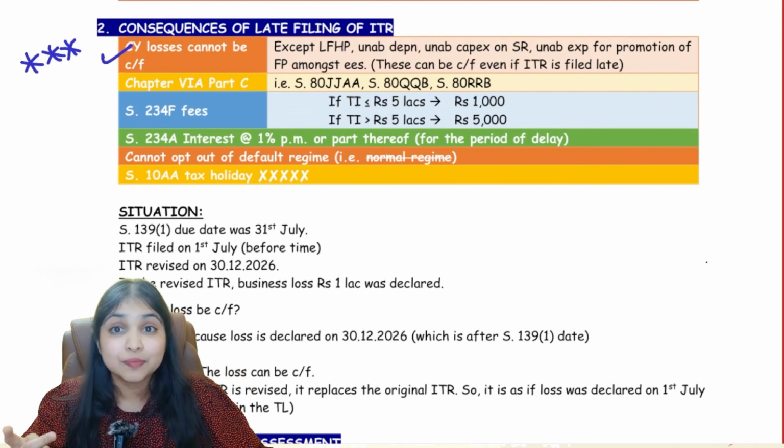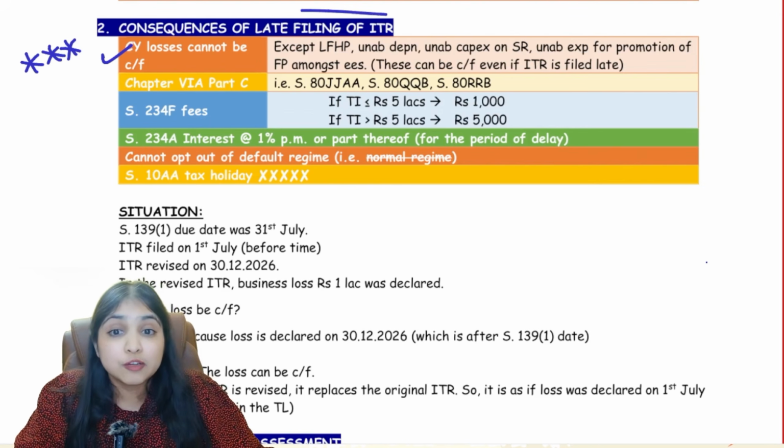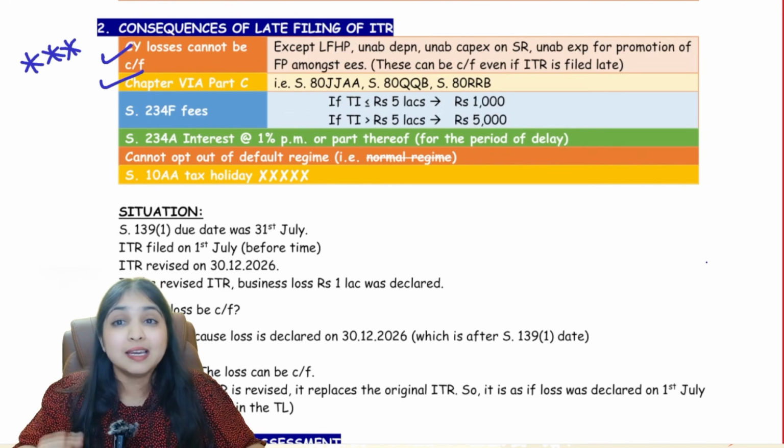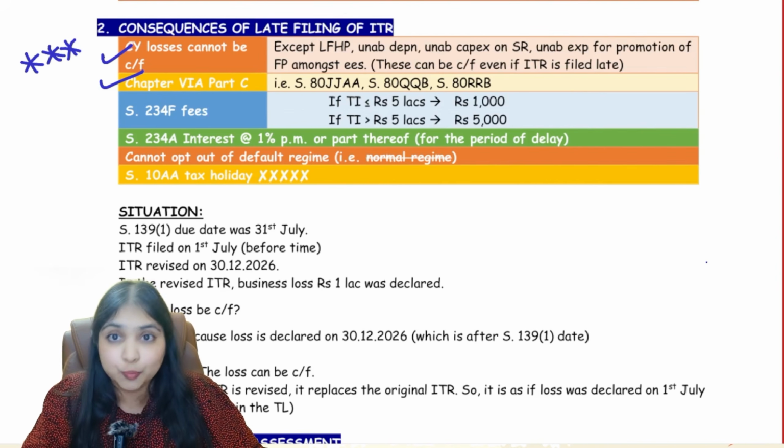This also you know. In Chapter 6A, Part B you can claim. But Chapter 6A, Part C you can claim only if you file ITR on time. So if you file your ITR late, Chapter 6A, Part C you cannot enjoy. Then comes the third consequence. If you file your ITR late, Section 234F fees you will have to pay. This is a new point for you.